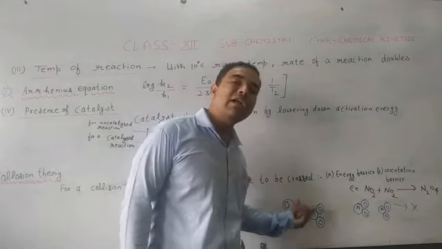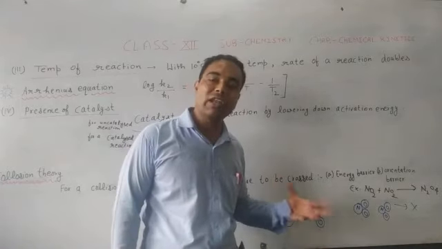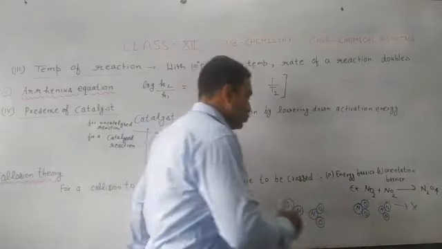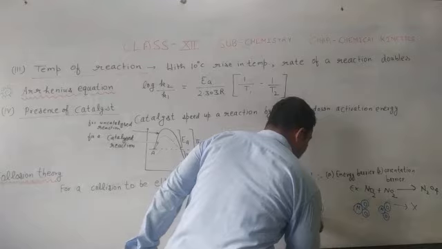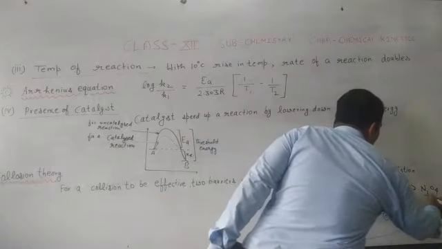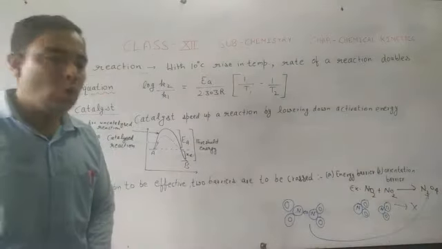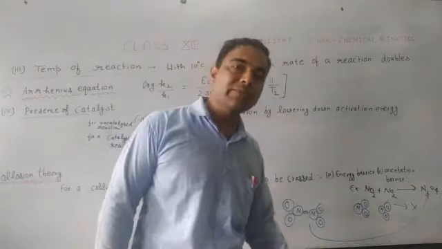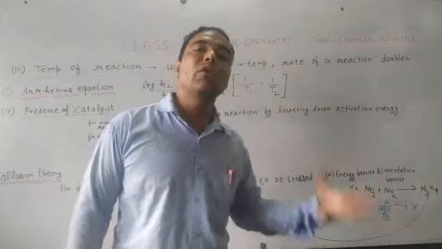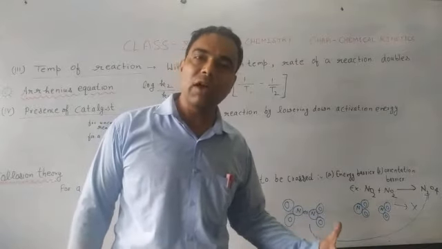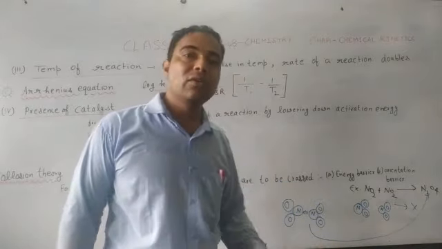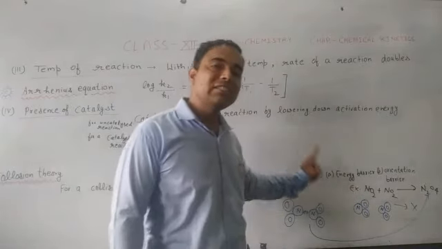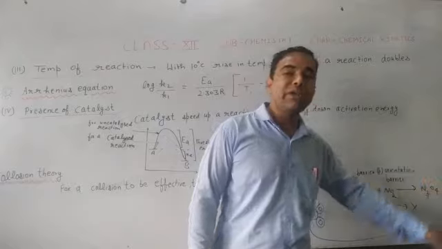So they can collide with each other very easily and very effectively, and they will cover their orientation barrier and collide to form N2O4. So for a collision to be effective, there should be higher collision frequency, and reactant molecules should cover the energy barrier and the orientation barrier.